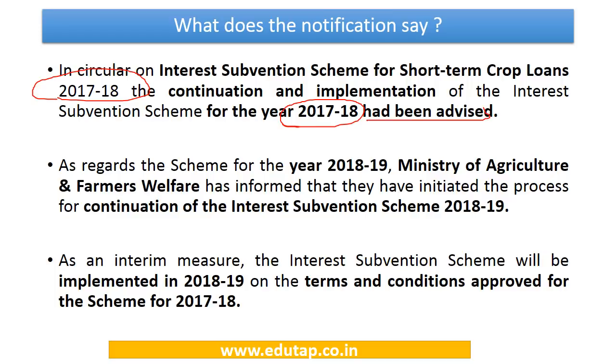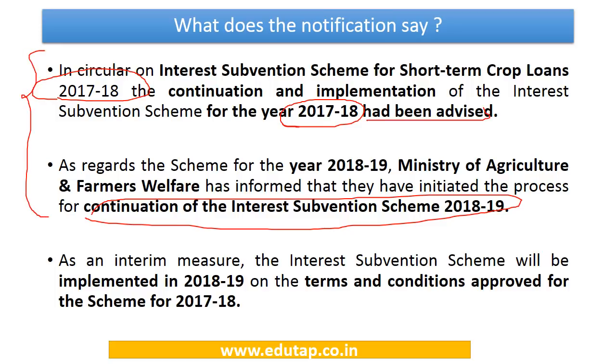Coming to 2018-19, it says that the Ministry of Agriculture and Farmers Welfare has informed that they have initiated the process for continuing this scheme for 2018-19 as well. So first and foremost, it only makes it clear that the scheme is going to continue in 2018-19.